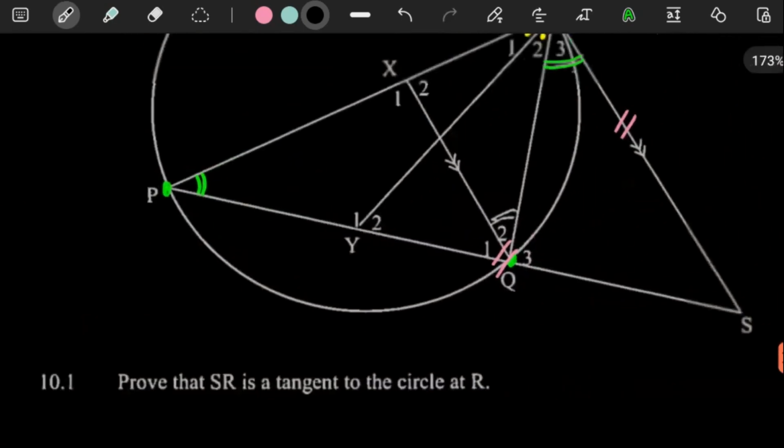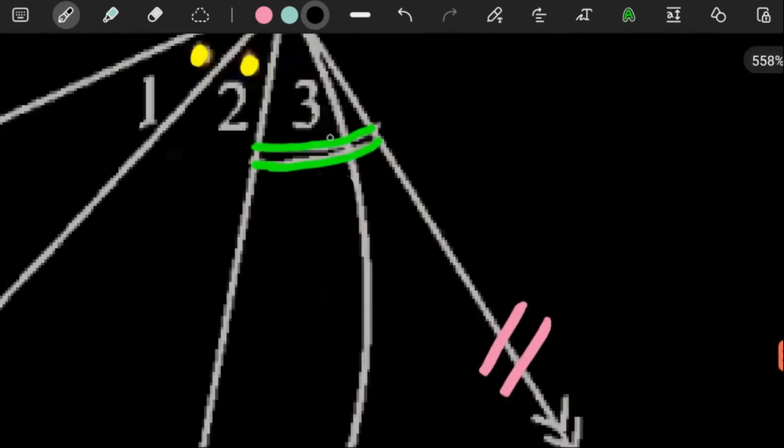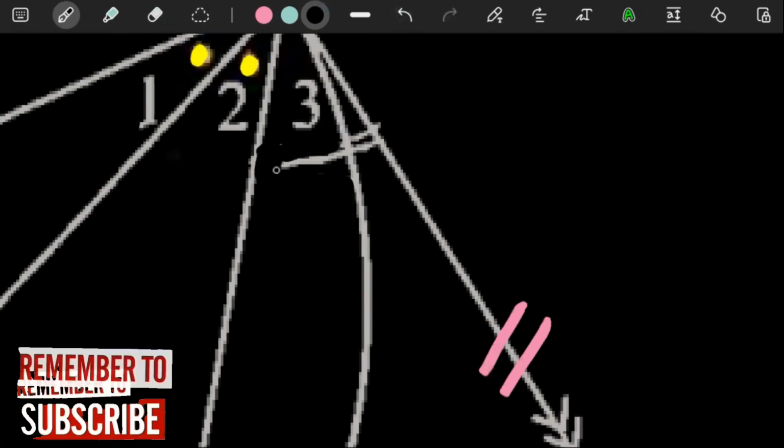Whichever way, the information that they gave us is more than enough for us to prove whatever they want us to prove here. The fortunate thing is that whatever they want us to prove, we're definitely going to make use of the information they gave us.